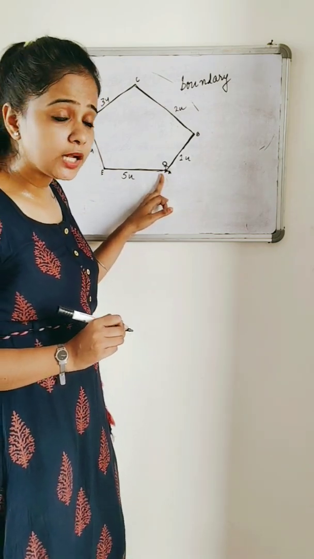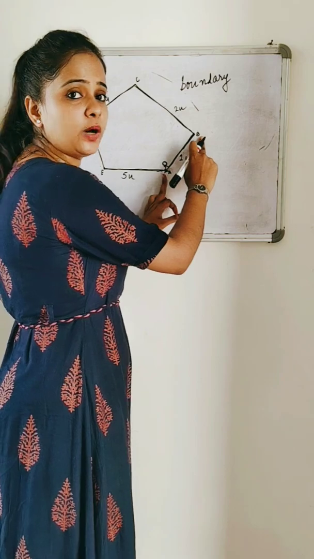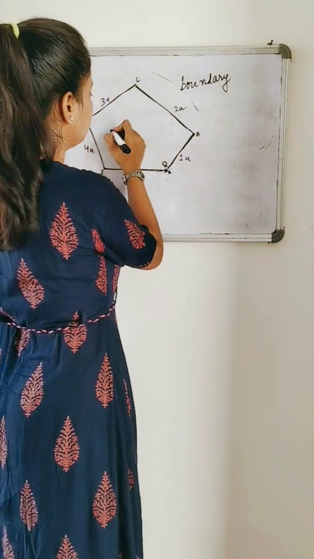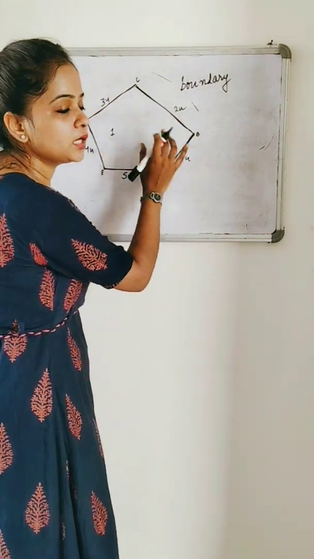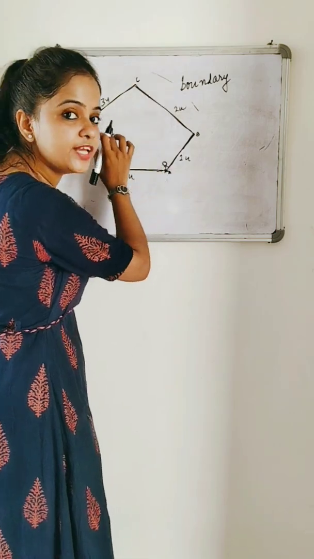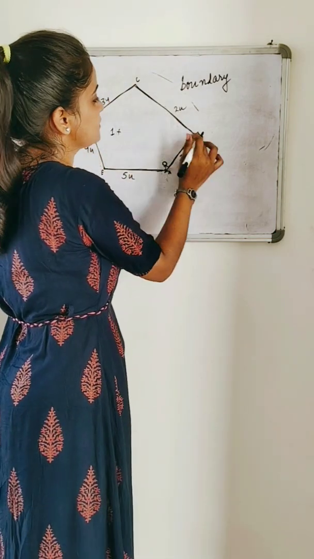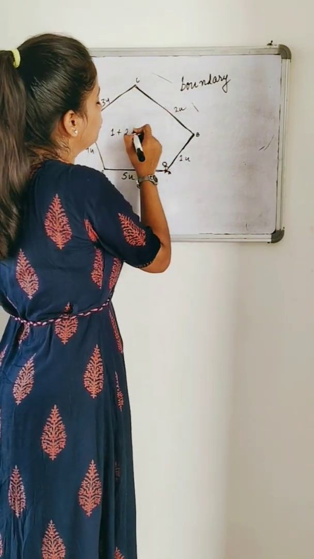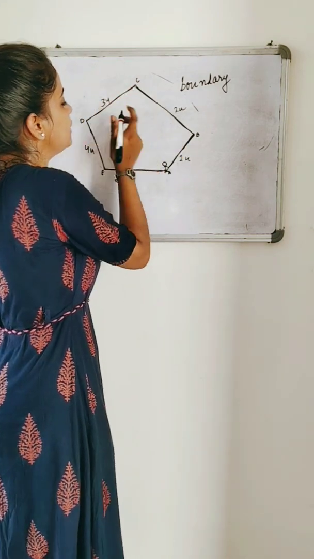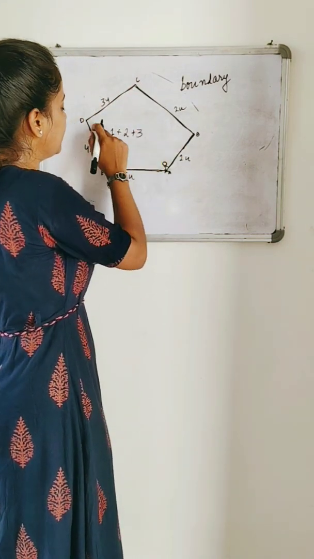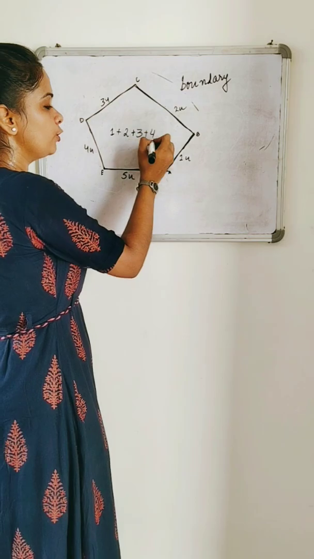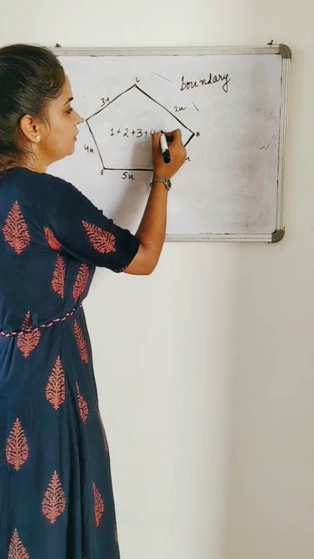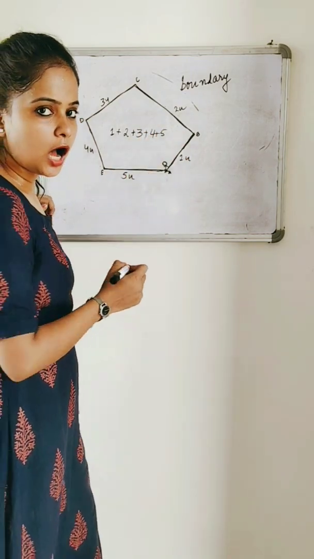How is he going to find out? A to B is 1. He covered 1. Okay? We do not measure the perimeter on the inside. We just move on the edges. 1 plus, he covered 2 units distance. Then he covered 3 units of distance, and then he covered 4 units of distance, and then he covered 5 units of distance.